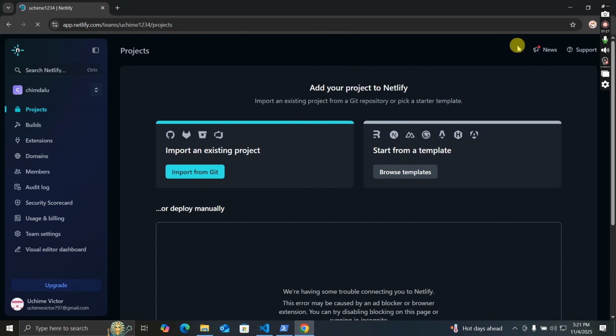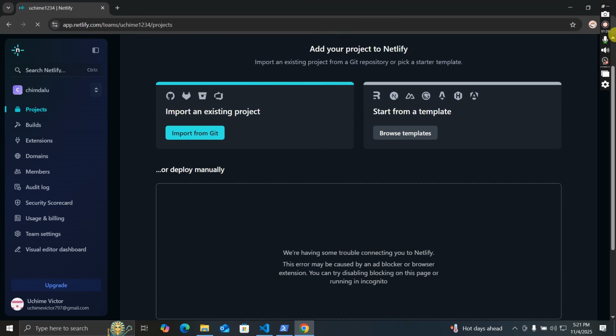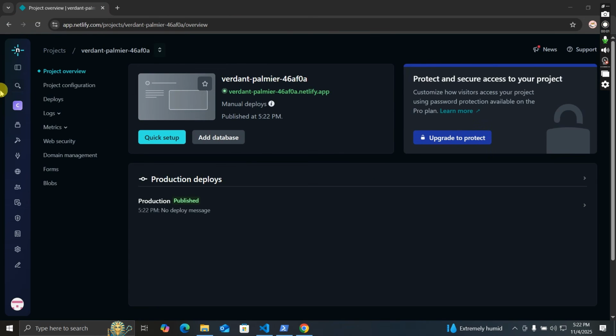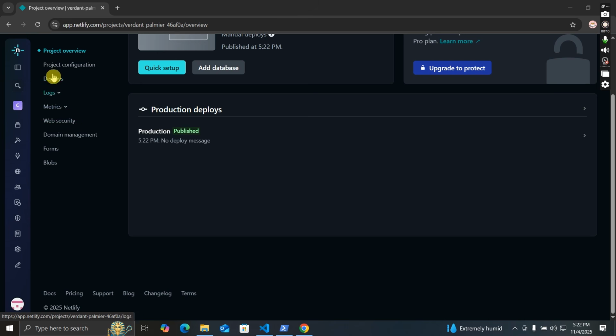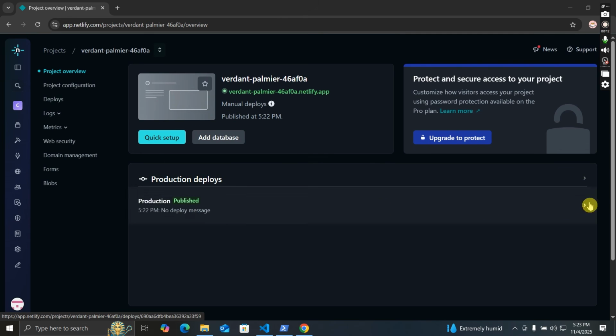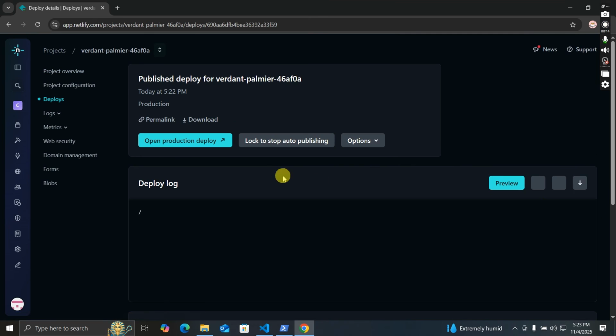Why is this causing an error? So I refreshed my browser and restarted it, and then it started working all of a sudden. So let us go and preview. As you can see, it was published.